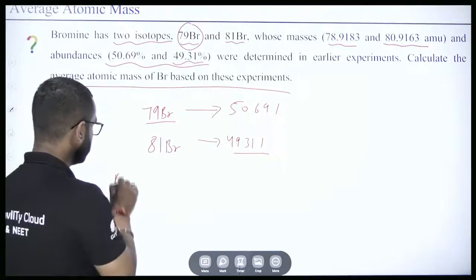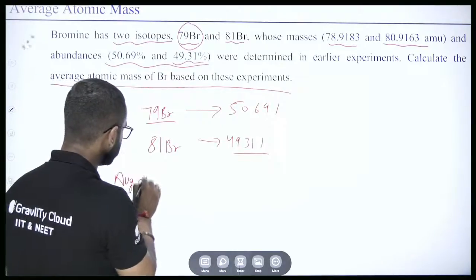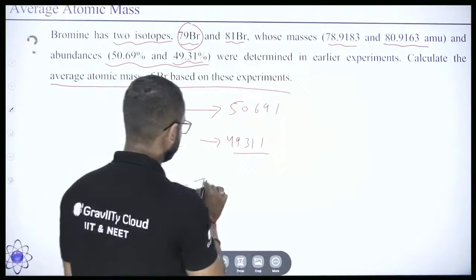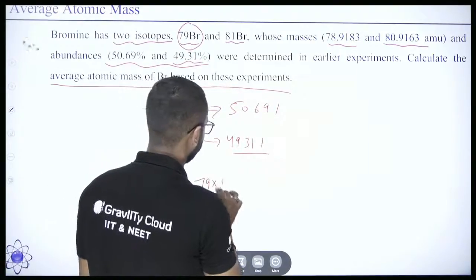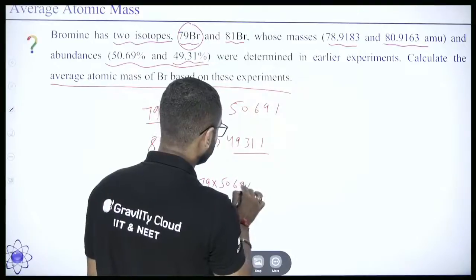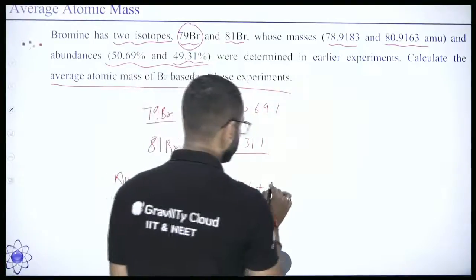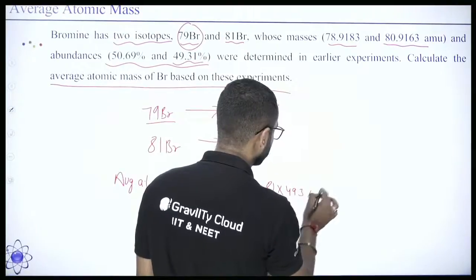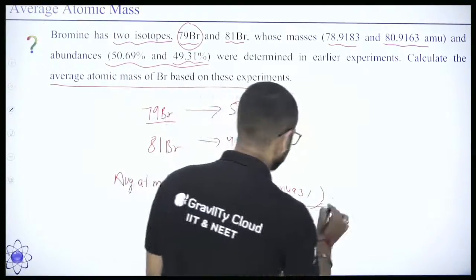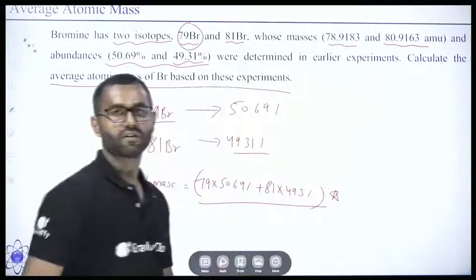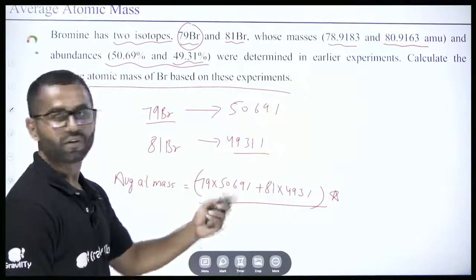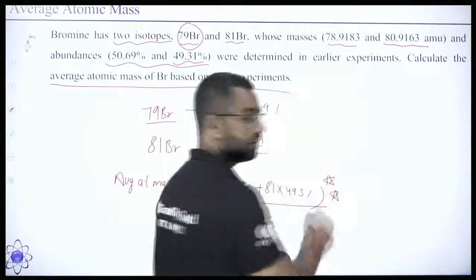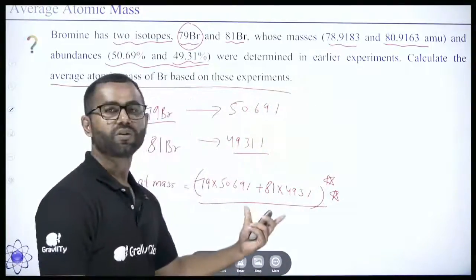What is it? Average atomic mass is equal to 79 into 50.69% plus 81 into 49.3%. Right? Simply solve this equation and get your answer. This is another homework for you. Try to solve this equation.